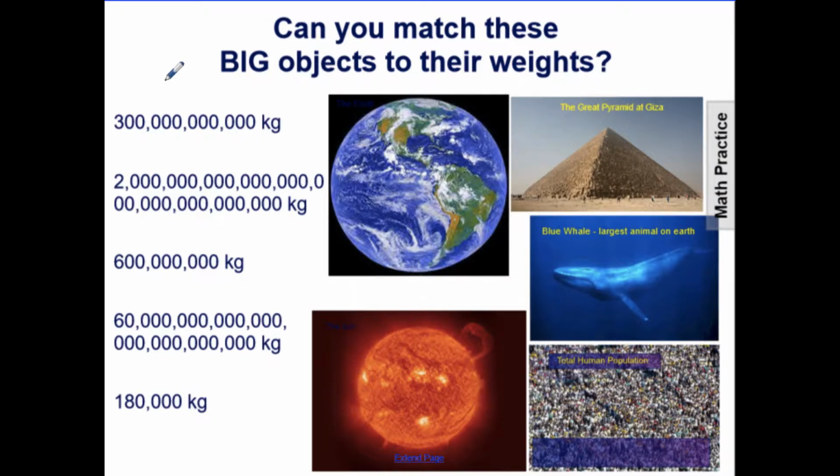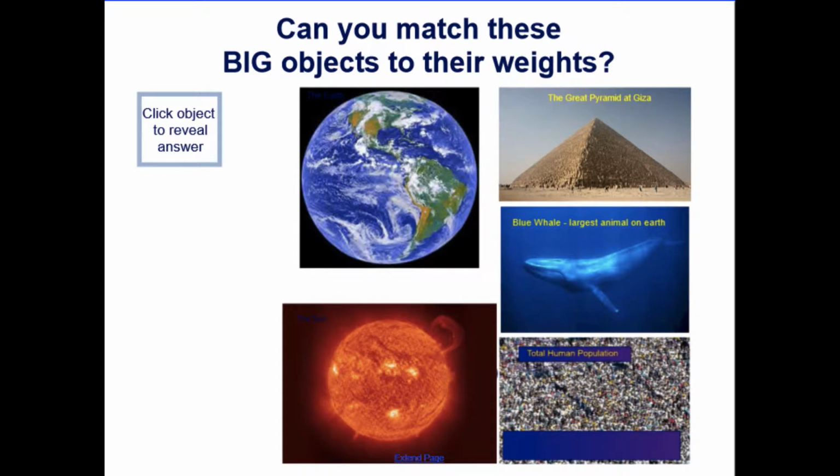Can you match these big objects to their weights? So here we have, again, 1, 2, 3, 4, 5 extremely large weights, and we're trying to compare them and match them with our objects in our universe and our world. You have to think about the relationships of the quantities to each other. You have to think what these numbers mean to you before even looking at the objects, and what the objects mean to you and their weights, and what properties we can use to help us.